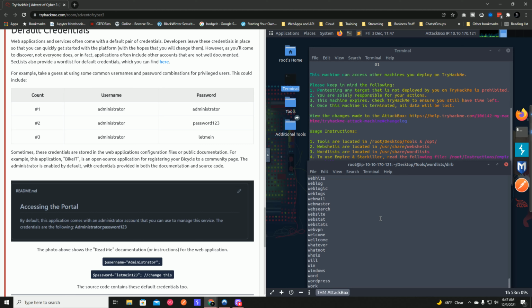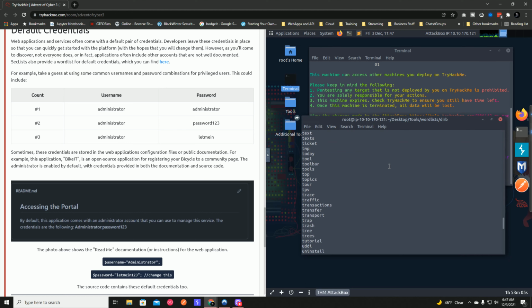And this looks like it has a pretty decent sized word list from here. I think we'll start with this one. I think this should be fine.